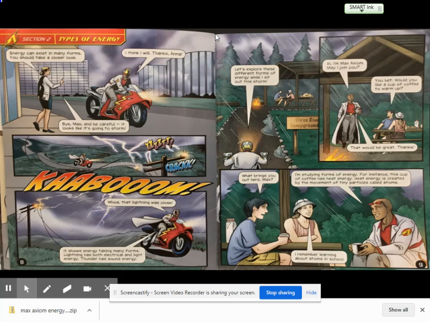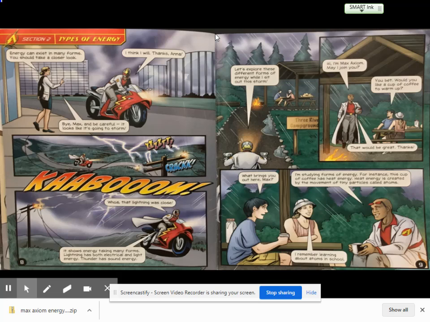So let's get going. Section 2, Types of Energy. Energy can exist in many forms. You should take a closer look. I think I will. Thanks, Anna. Bye, Max, and be careful. It looks like it's going to storm. Zzz, crack, kaboom! Whoa, that lightning was close. It shows energy taking many forms. Lightning has both electrical and light energy. Thunder has sound energy. Let's explore these different forms of energy while I sit out this storm.